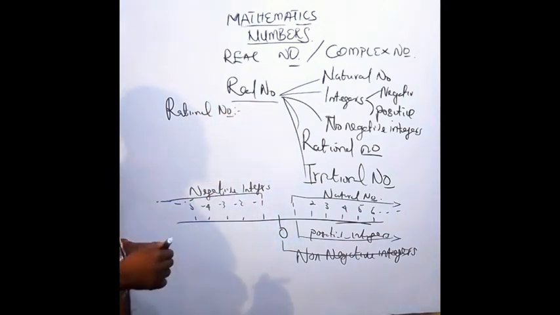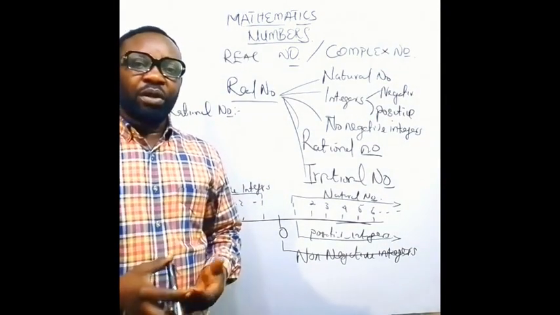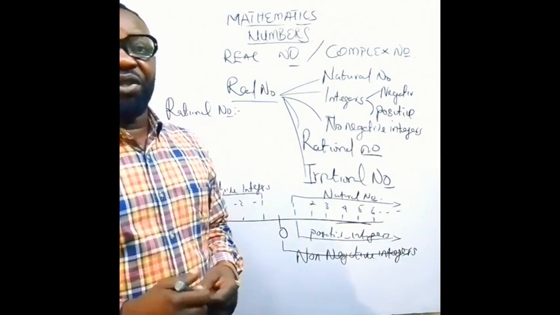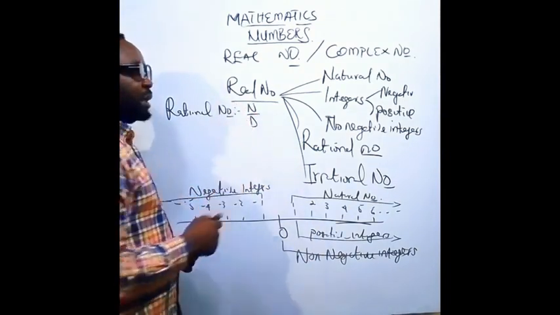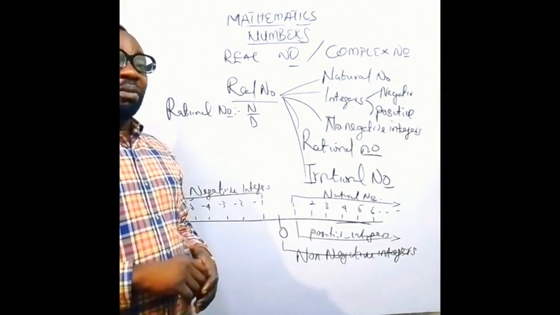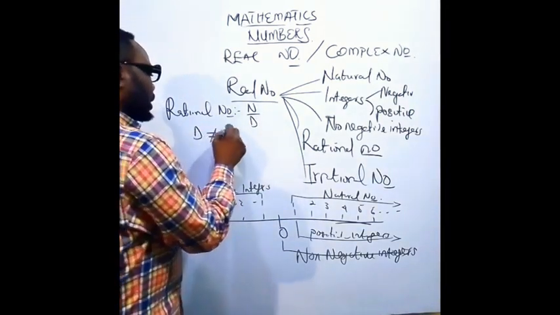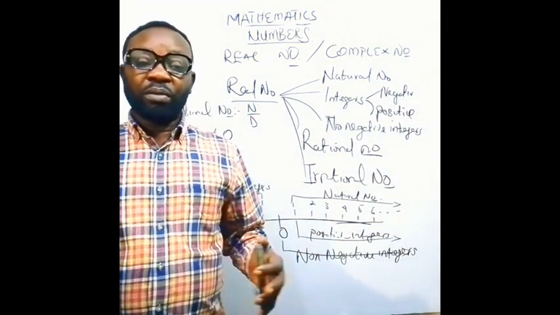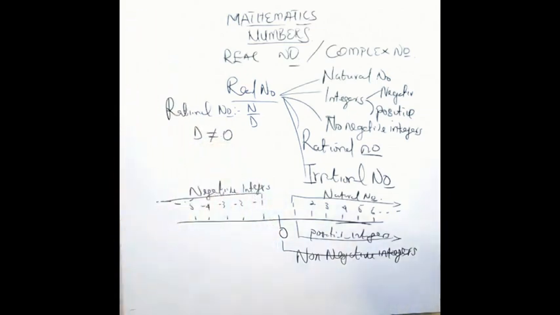As the name implies, the name is gotten from the word ratio. Ratio happens to be the set of values that always come in the form of a fraction. It will have the numerator and the denominator. In a rational number, the denominator must not be equal to 0. If the denominator is equal to 0, that one is no more a rational number. So take note of that. It is very, very important. Take note of that very well.